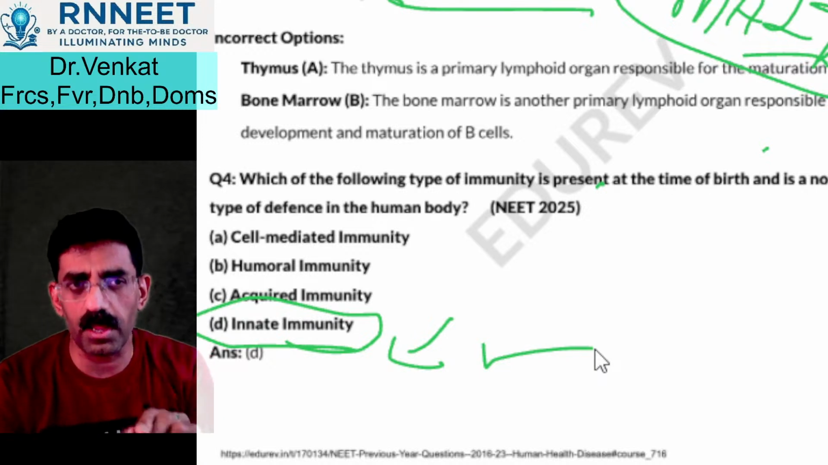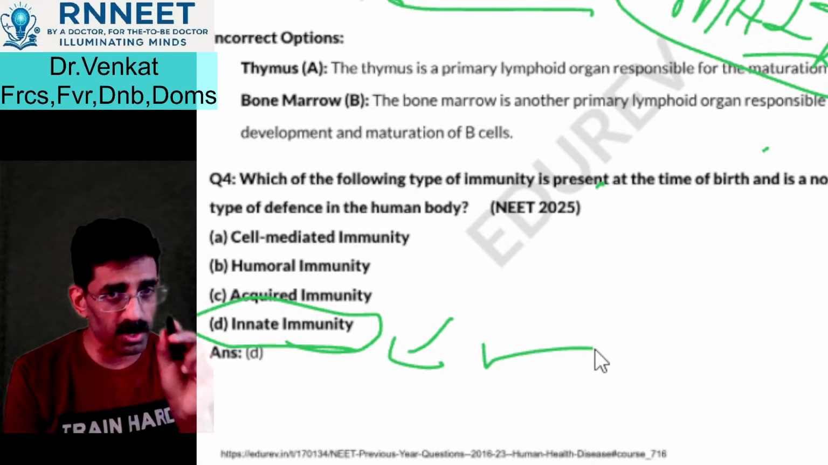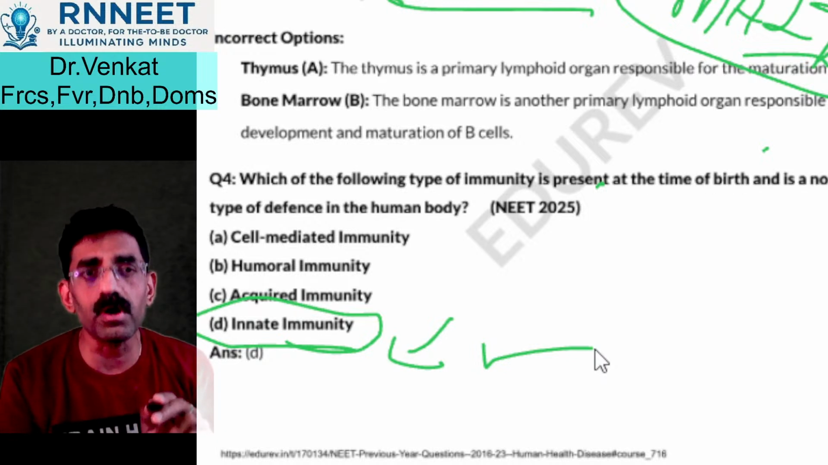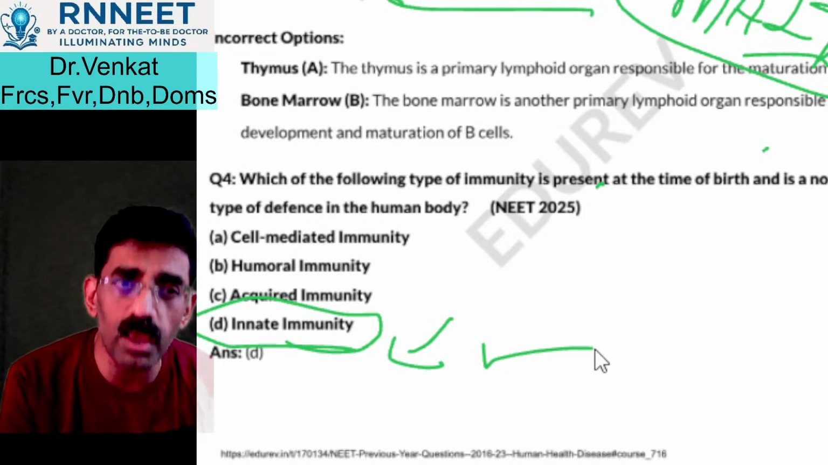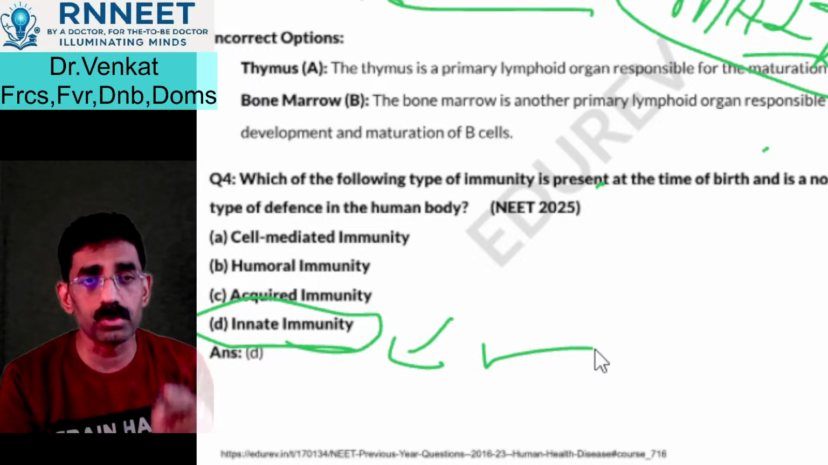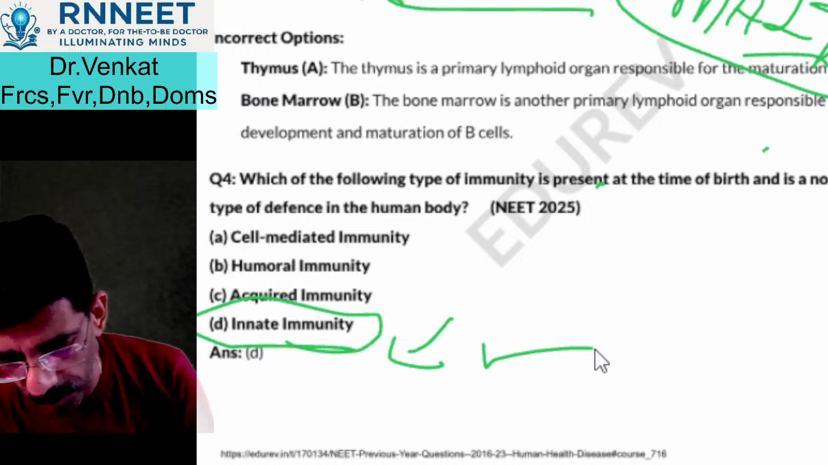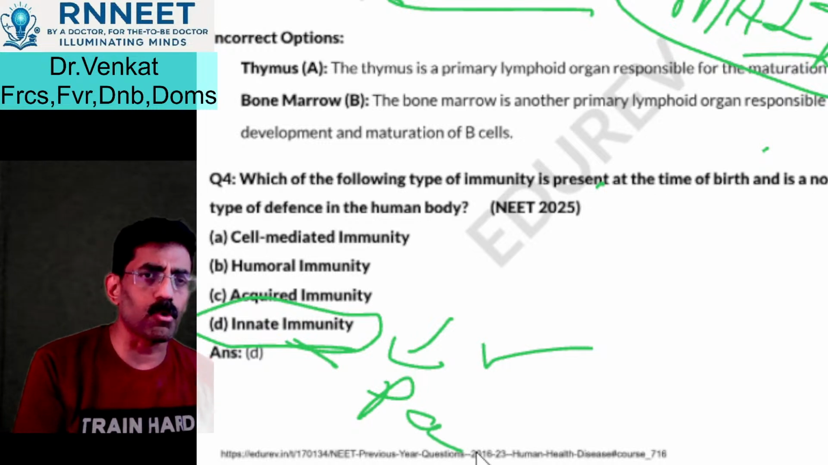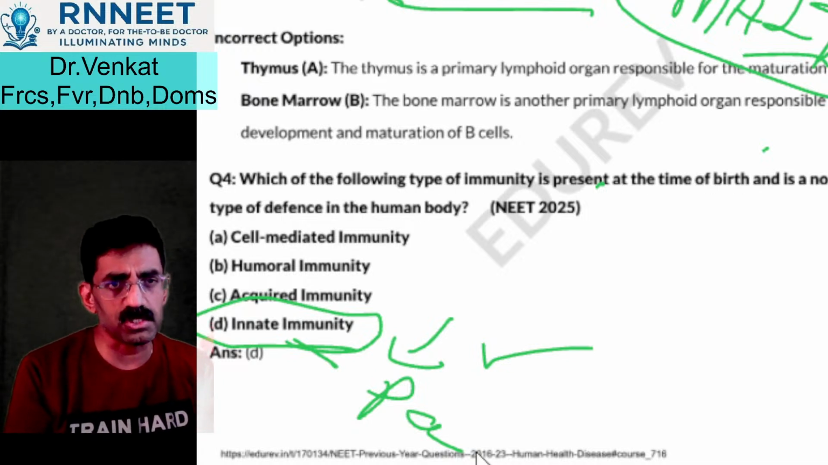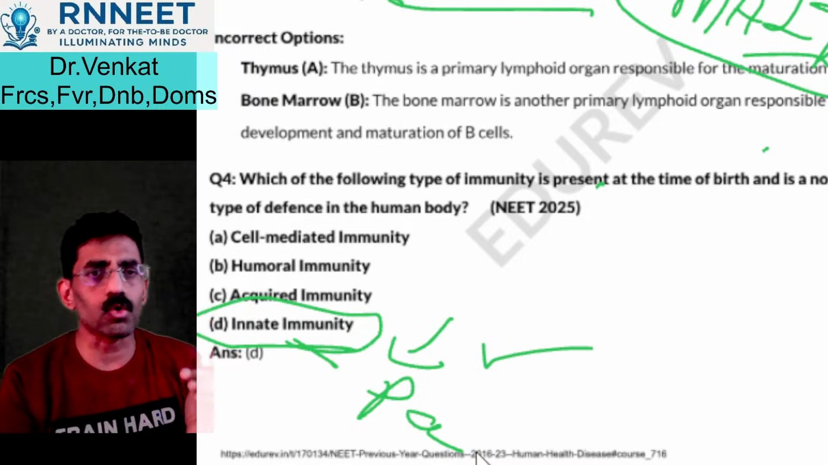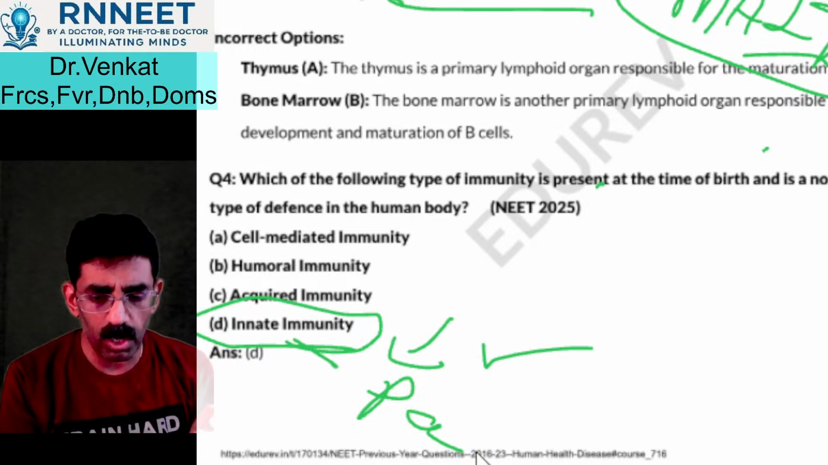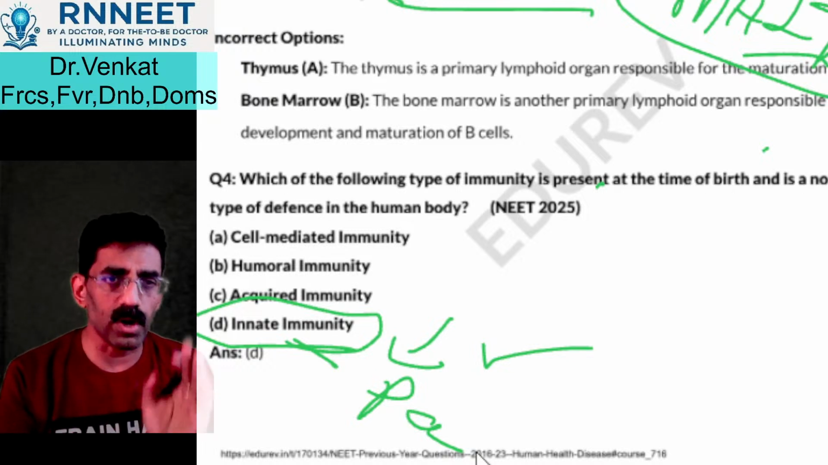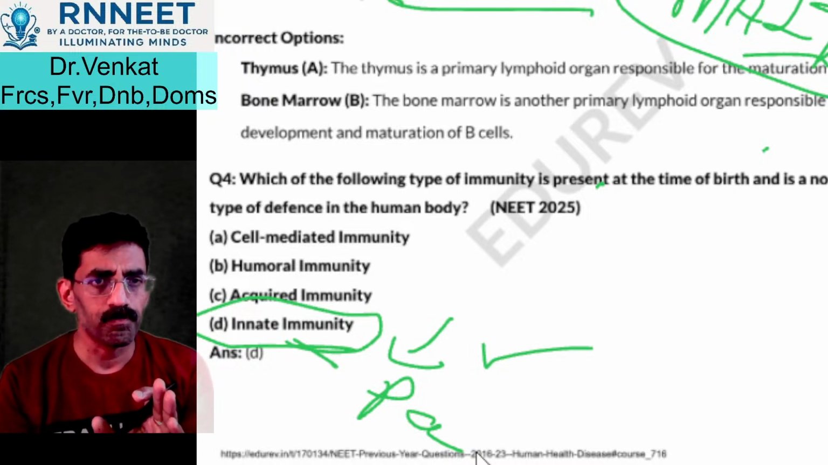But if they ask a tricky question, what is this innate immunity? Remember that innate immunity is also a type of immunity acquired through the mother. Though typically you don't call it acquired, you call it passive immunity. Acquired is basically when there is an antigen and antibodies are formed against it, or there is a cell-mediated immunity against it, then you call it acquired immunity. So the first time you get infected, the next time you develop an immunity. That is acquired, whereas innate is inherent, right?